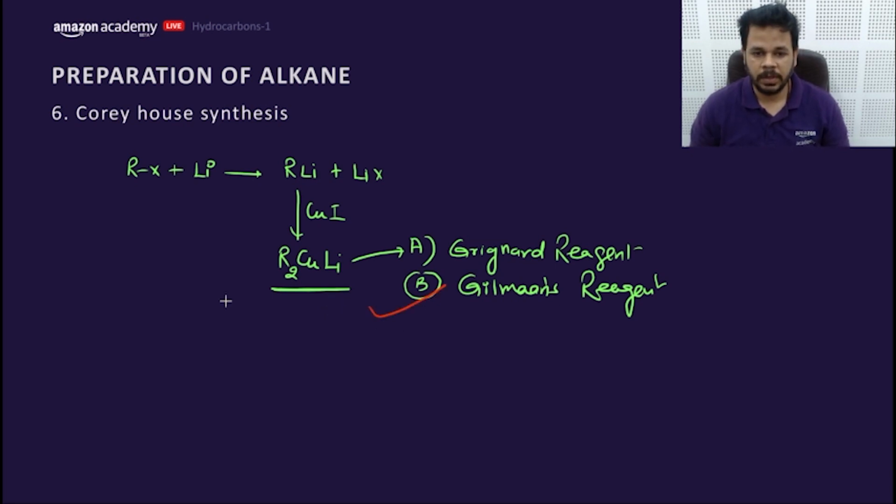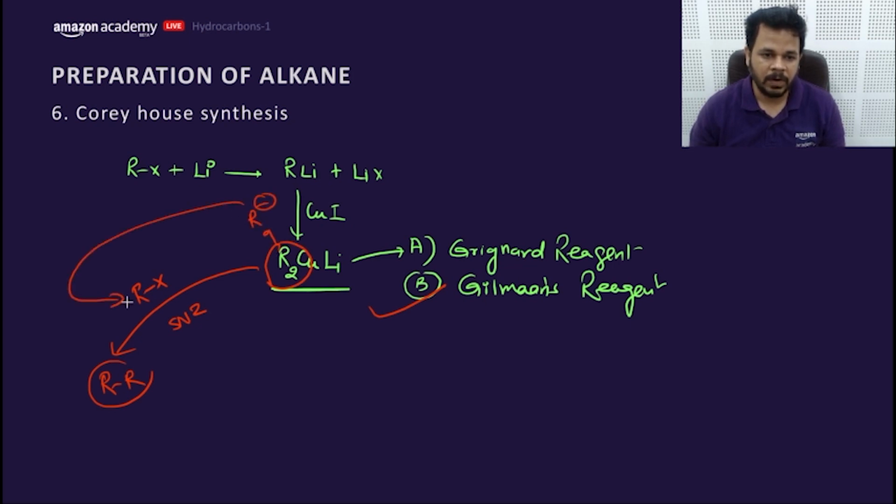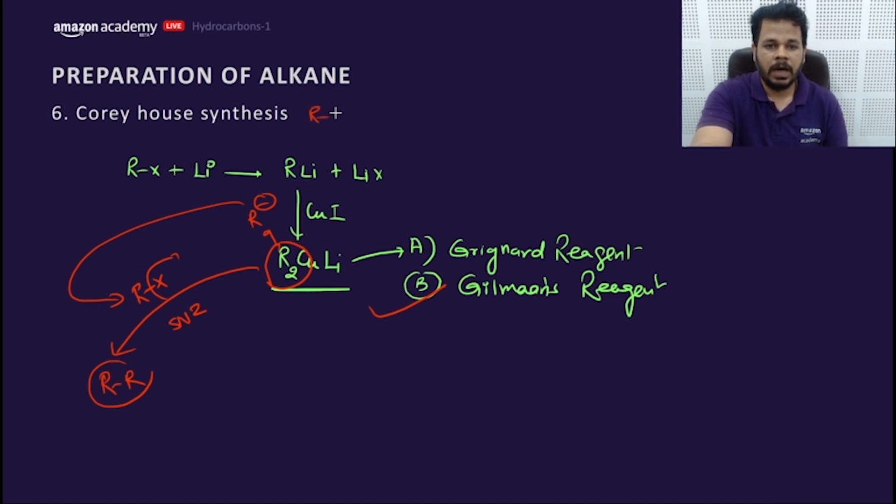Lakshman says B. Yes, it is Gilman's reagent. And how to do it? If we want to convert RX into RR, just go for an SN2 reaction and it will convert into RR. This R2CuLi is the source of carbanion. This carbanion will go into an SN2 reaction and form RR. So this is Corey-House synthesis, which converts RX into RR by using R2CuLi, which is Gilman's reagent. Getting my point? Very good.